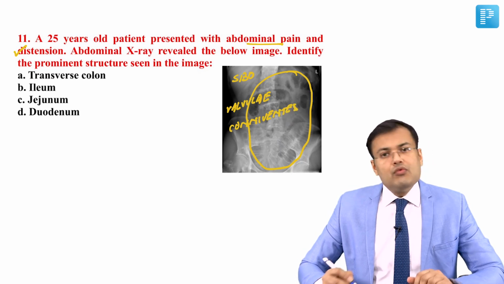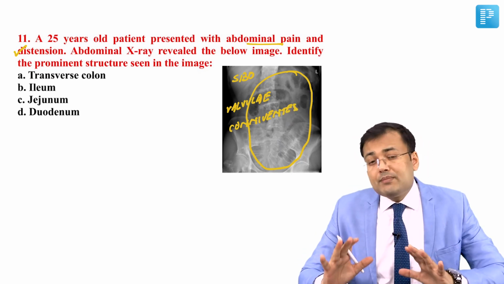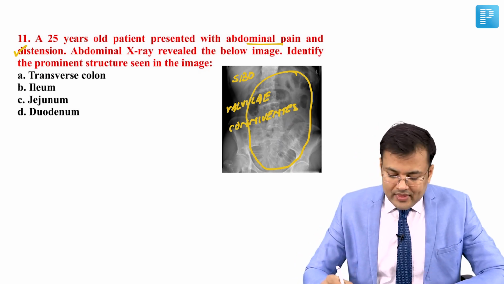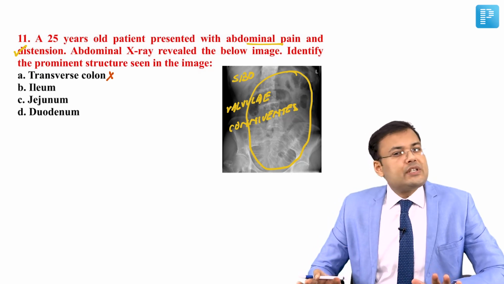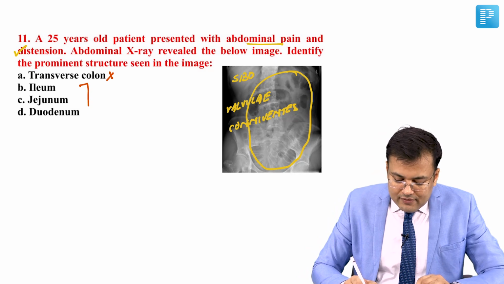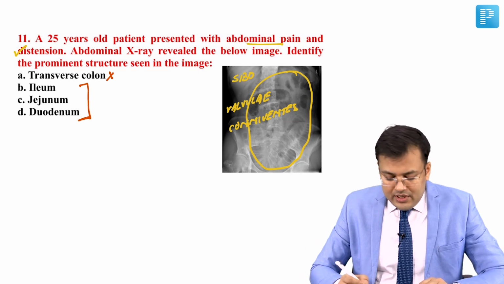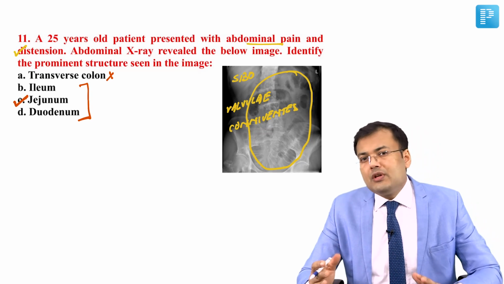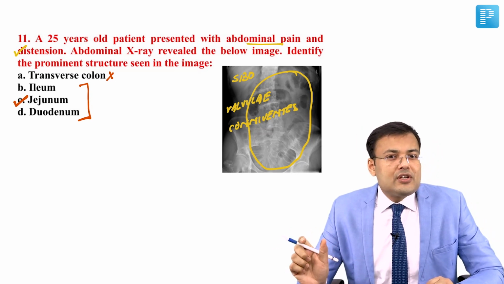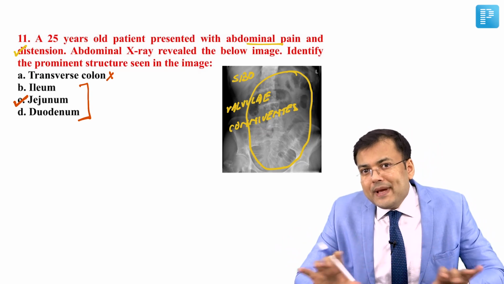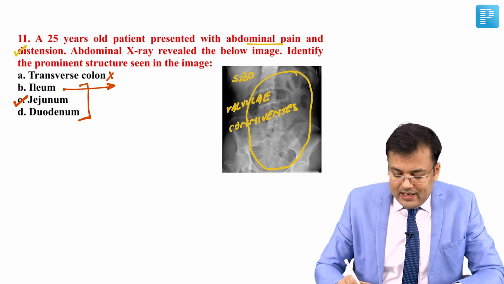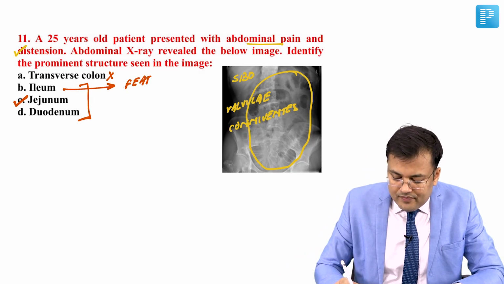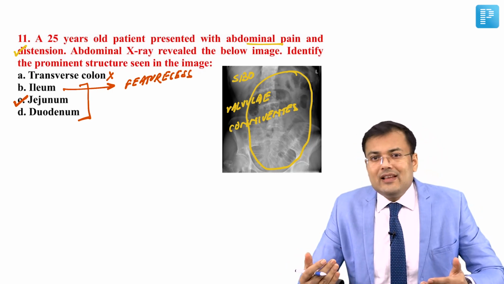And you know these valvulae conniventes are a feature of which particular part of the bowel? Jejunum. If you see the options, transverse colon is obviously ruled out because the patient has small bowel obstruction, and out of ileum, jejunum, duodenum, what's the correct answer? It is the jejunum, because the jejunum has a circumferential ring-like pattern, equally spaced, that is valvulae conniventes. If you see the ileum, the ileum is featureless, or it is said to be characteristically characterless.